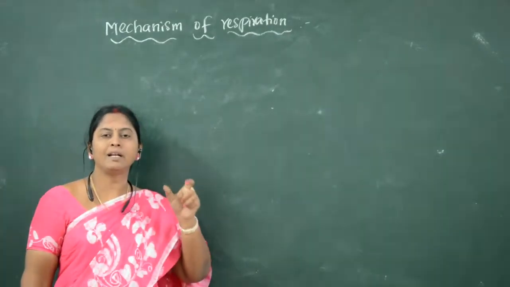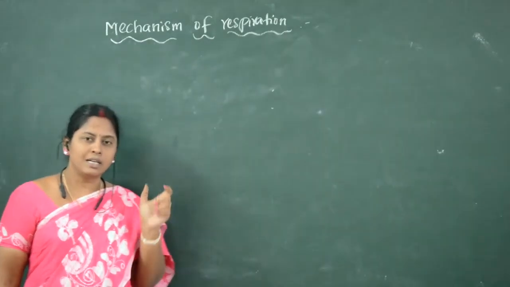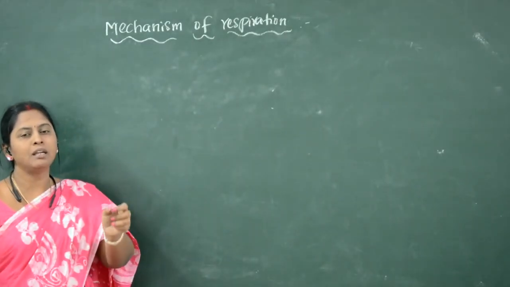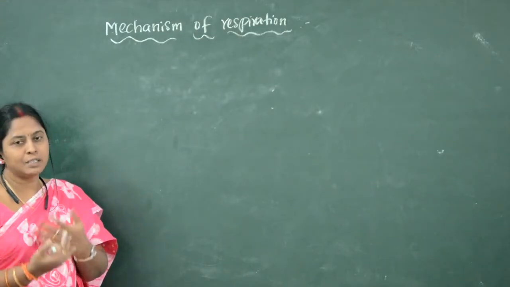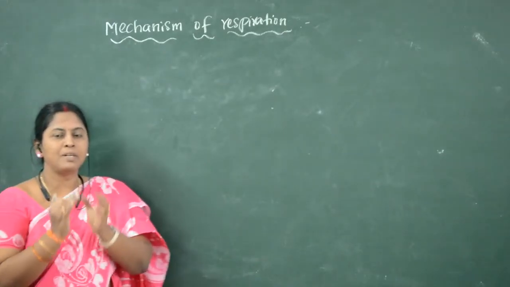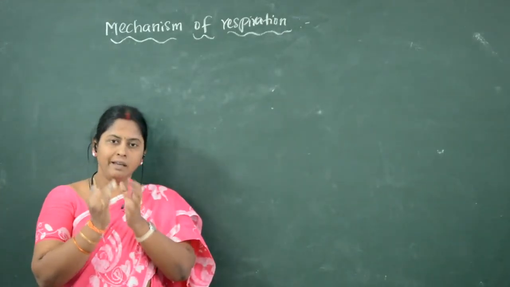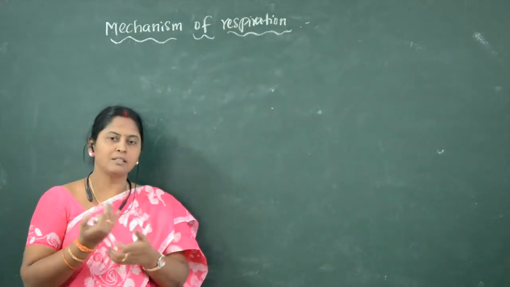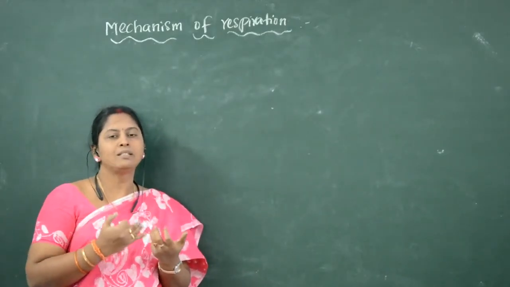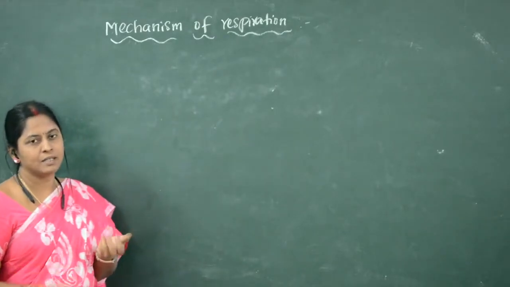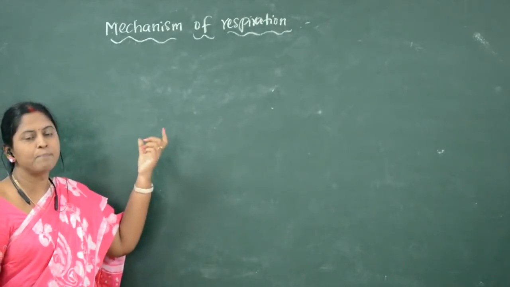So conducting part just conducts the atmospheric air into the bronchioles. Whereas the respiratory part or exchange part happens in the alveoli, that is the air sac, where exchange of gases takes place between the air sacs and the blood vessels. So that is the function of lungs.